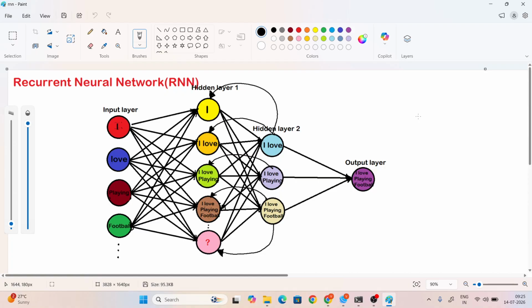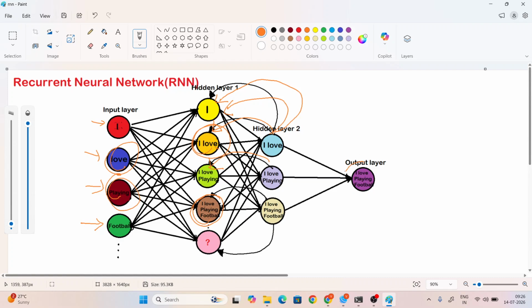But in recurrent neural networks, all the memories will be stored as the current cell state. It means it's already stored as a hidden layer. This is the best example of a teacher dictating. Like, I love playing football. First the teacher says "I", and you just remember the I. Then she says another word, so you remember both words: I love. Next you add "playing", so you also remember these things. Now in our mind we have: I love playing football.